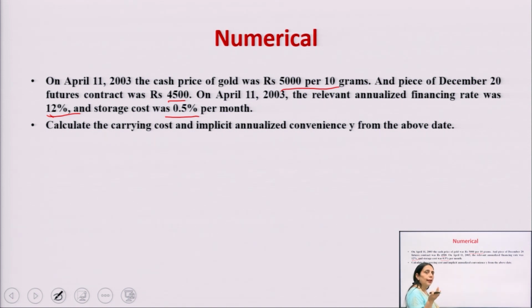What are those? That is the financing cost, and the second one is the storage cost, that is 0.5% per month. And we have to calculate the carrying cost and the implicit annualized convenience yield from the above data. How will we do that? First we have to calculate the interest and the storage cost. The total amount is 5,000 multiplied by 12%, this is the rate of interest.